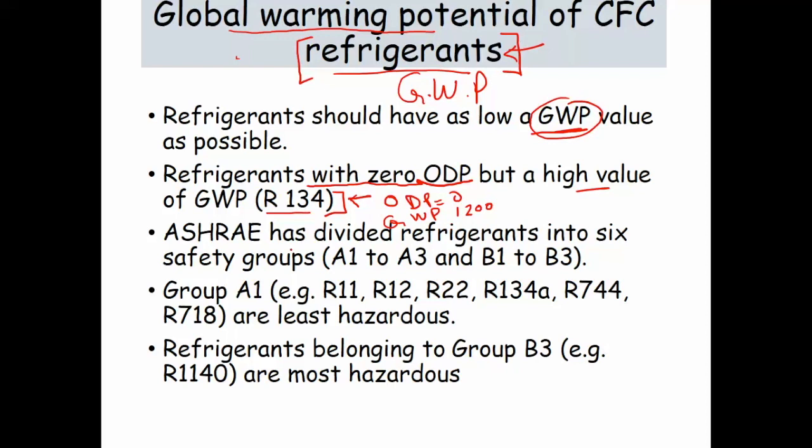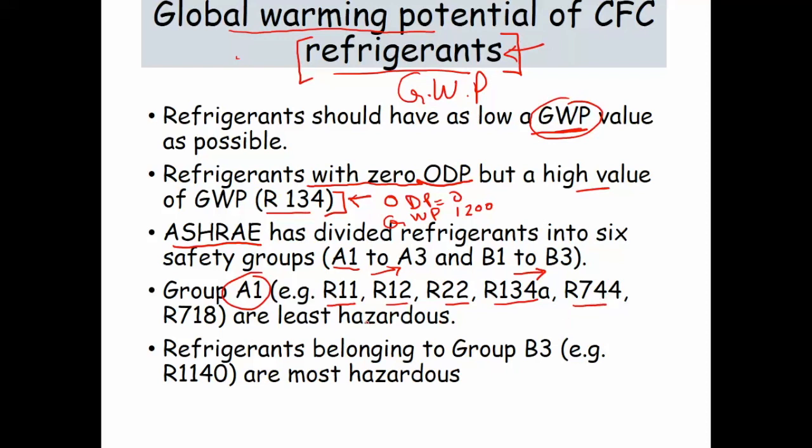And ASHRAE is a society for refrigerants which divides the refrigerants into 6 different categories as per the safety standards. They categorize them from A1 to A3 and B1 to B3. So these are the 6 categories, and group 1 is the A1 category, where R11, R12, R22, R134A,